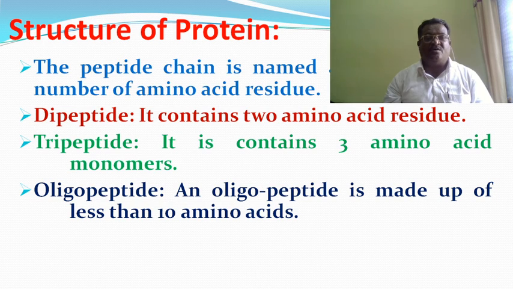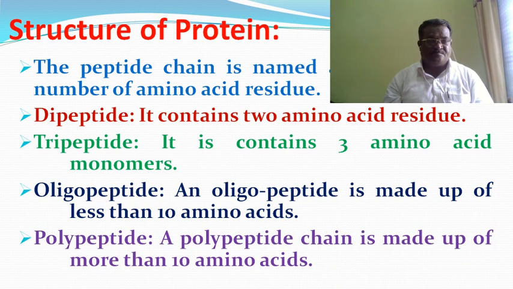A polypeptide has more than 10 amino acids in the chain.